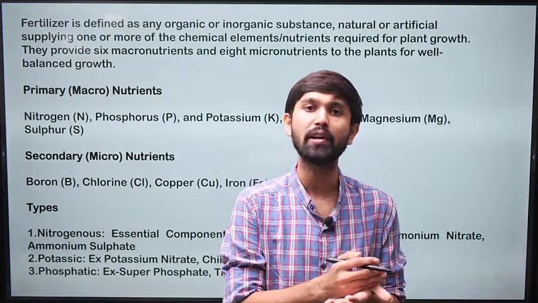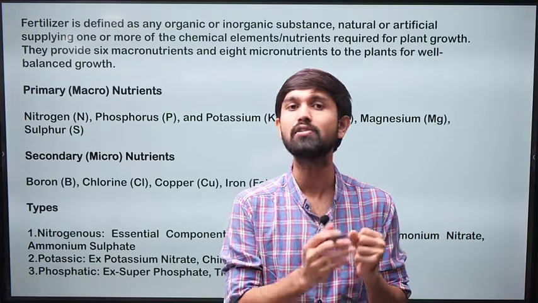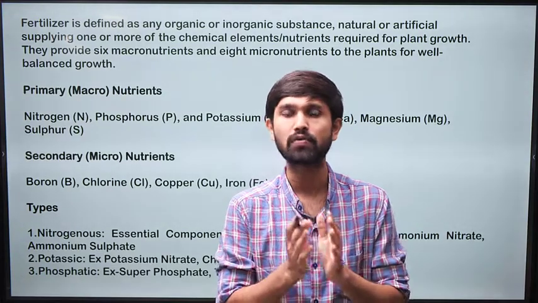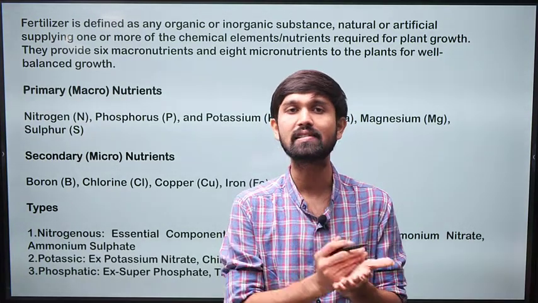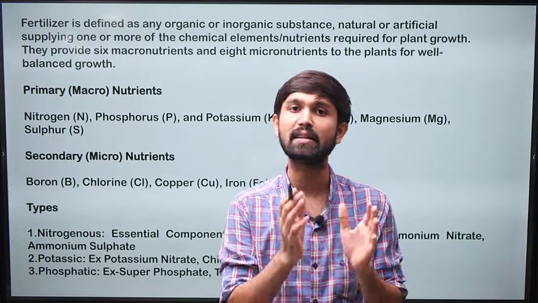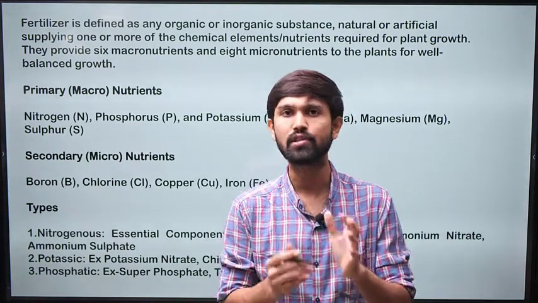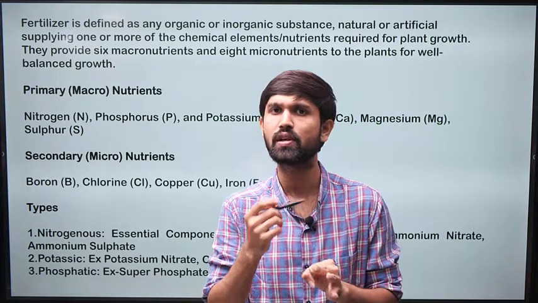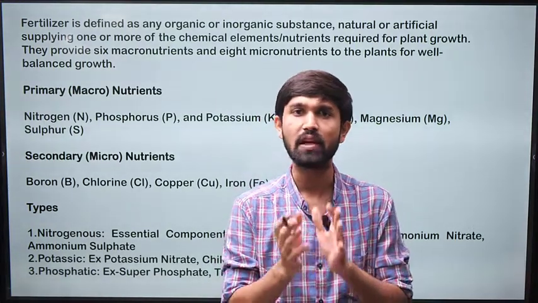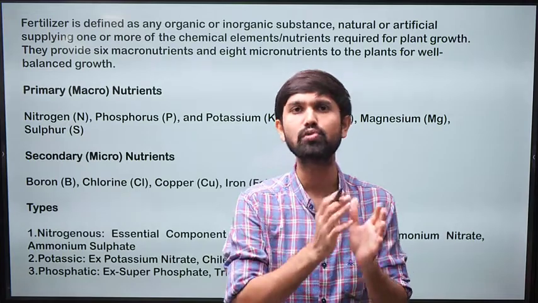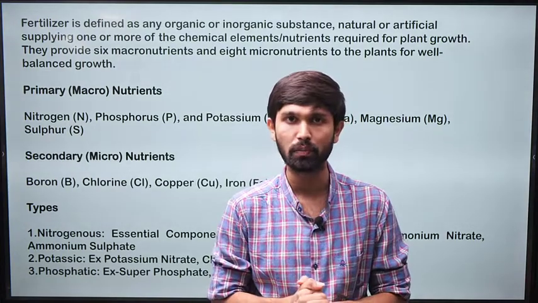And why is it prominent in India? It is because the 5-6 types of soils which we have all over India generally lack the main macronutrients which are required for high yields in agriculture, which are nitrogen, phosphorus, and potassium. These three nutrients are said to be the most prominent nutrients required for plant growth.